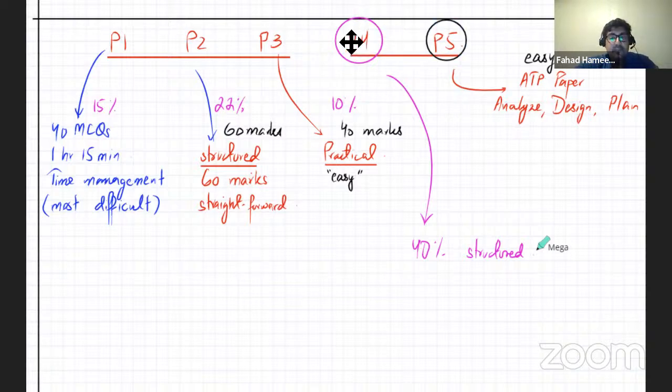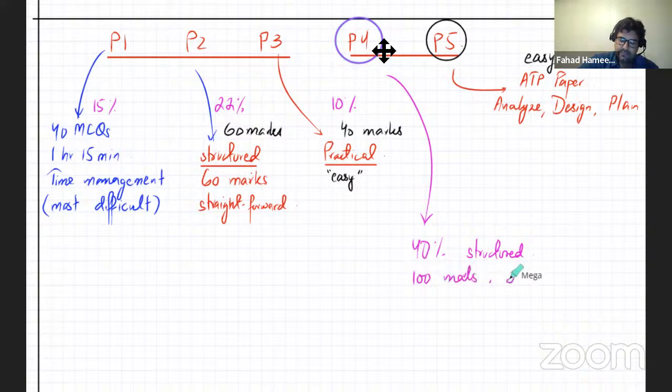Everything at the end of the day would depend on this P4. Let me briefly tell you about P4. It's like a normal structured paper. It's a pretty long one, a 100-mark paper. It's a kind of time-consuming 2-hour paper, so 100 marks and 2 hours. It's quite lengthy as well.